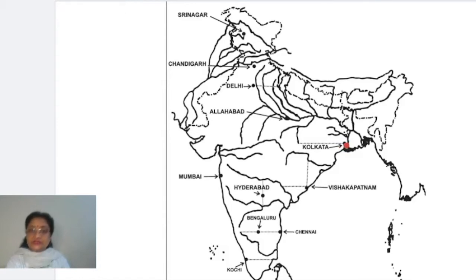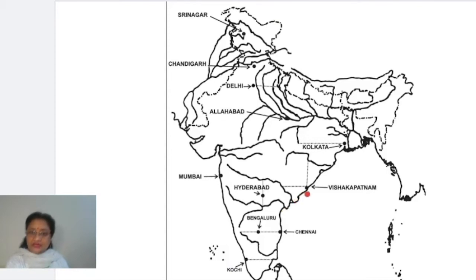This is the sixth city. Now come to the next one. Seventh one is Vishakhapatnam, right? Vishakhapatnam. Now Vishakhapatnam is there, children, at a point along the eastern coast of India. You can see here two deltas are present here, right? Godavari and Krishna deltas are present, right?